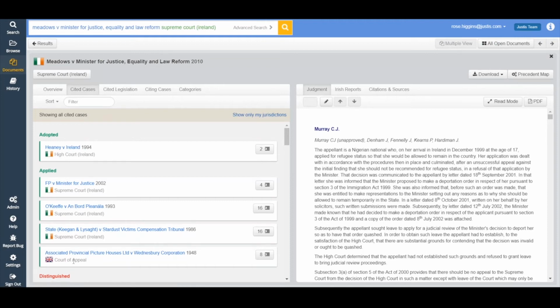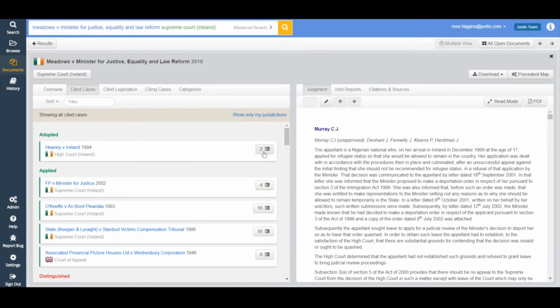If I want to know more, if I want to know how this case has been adopted by Meadows or how these cases have been applied and why, all I need to do is come over to this button on the side of the screen. So this will tell me that 2 sections of the Meadows case refer to Heaney. And if I click on that button, it'll show me the exact 2 sections of Meadows that refer to Heaney. So I can look at the references within context and get a better understanding of why this case was adopted.